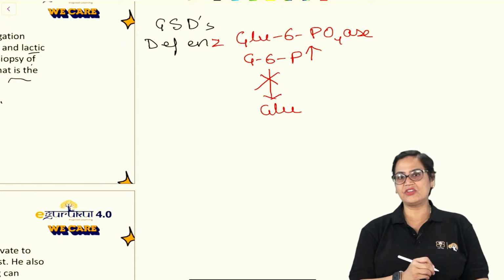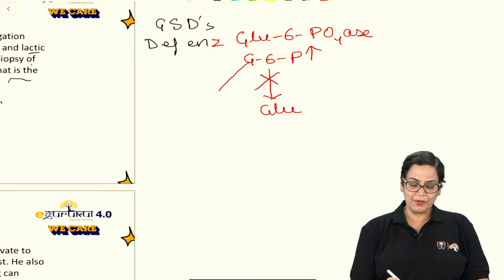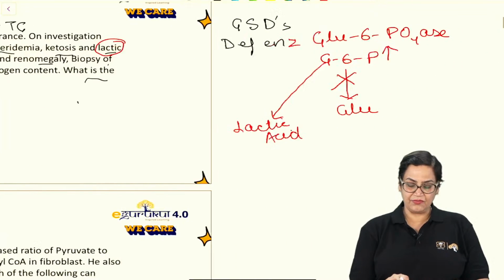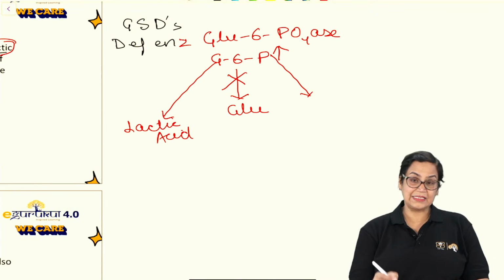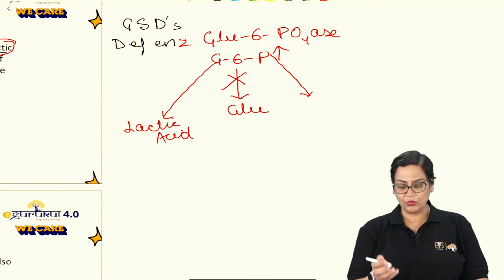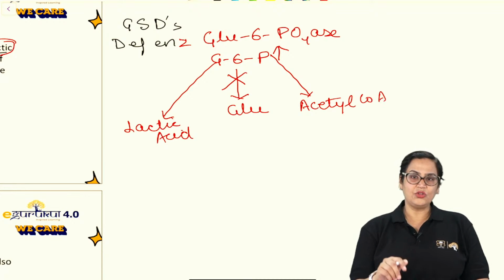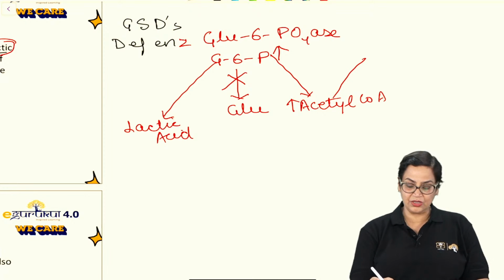There will be increased concentration of glucose 6-phosphate, which will be diverted to form more and more of lactic acid, leading to lactic acidosis, which is clearly mentioned here, increased concentration of lactic acid. Then if we look, this glucose 6-phosphate, since it will undergo glycolysis, it will form pyruvic acid or it will form acetyl coenzyme A. Now you know, increased concentration of acetyl coenzyme A will be diverted to form more of ketone bodies, so it will be ketosis.